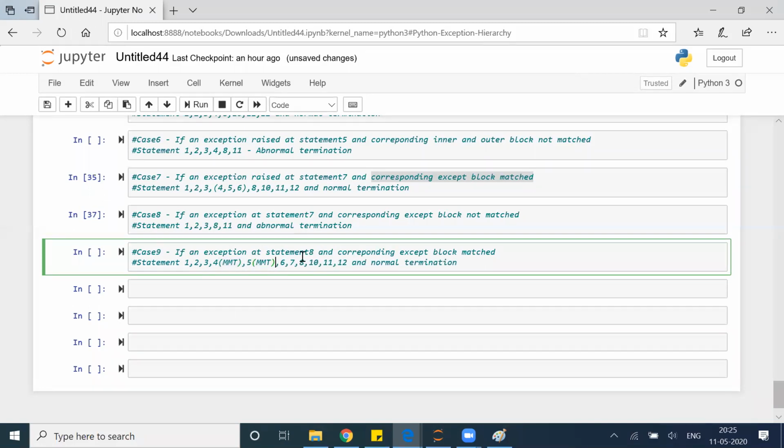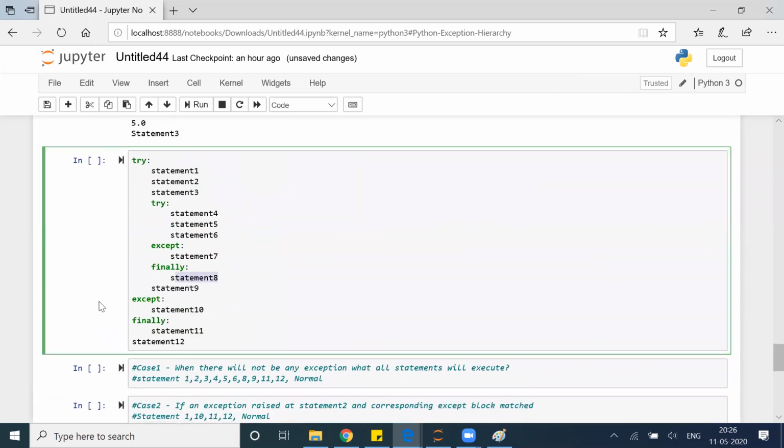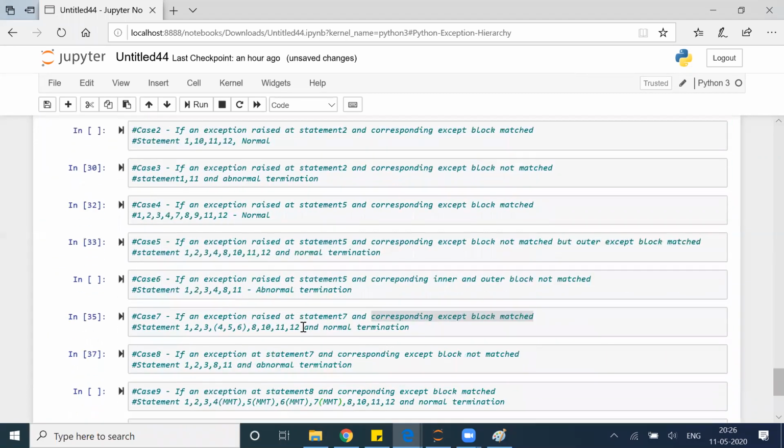Okay, now here statement 4 may run, may not run, not sure, right? Statement 5 may run, may not run, not sure. Statement 6 may run, may not run, not sure. Statement 7, may run, may not run, not sure. But we know that statement 8 in any case will run because it is under finally block. After that, statement 9 will not run because something goes wrong in statement 8. It will directly jump to 10. After that, it will take care of the error. After that, 11 and 12 will execute. Clear to all of you?